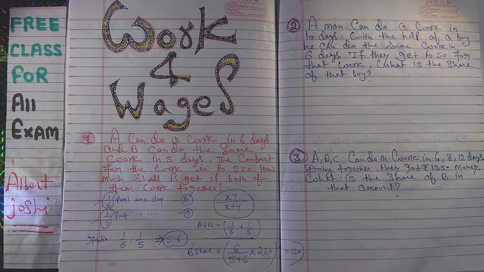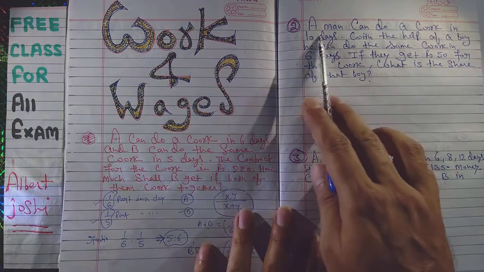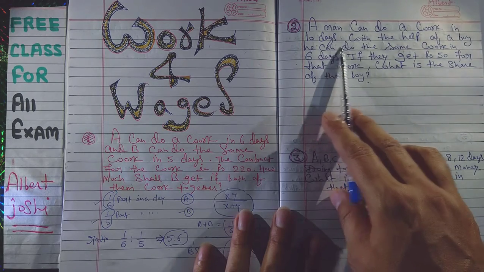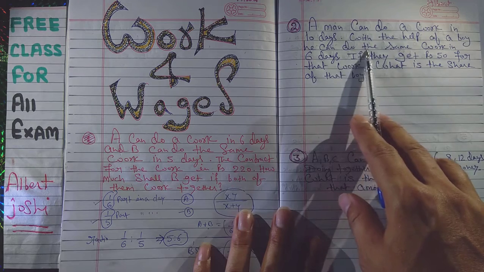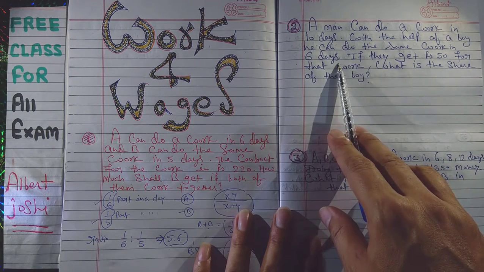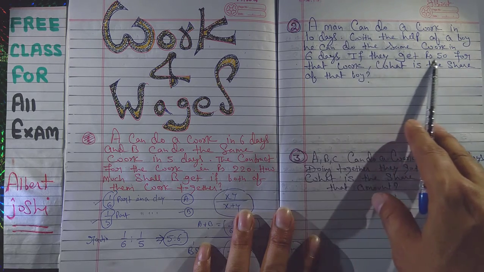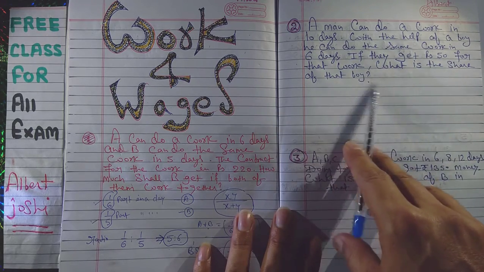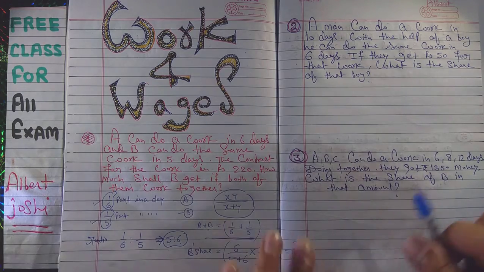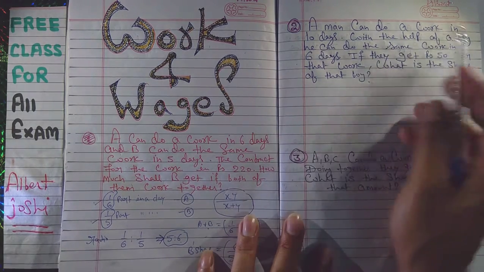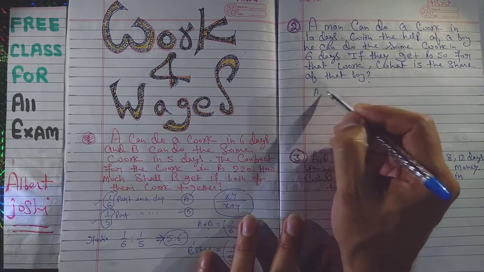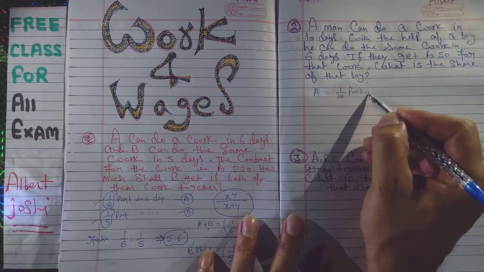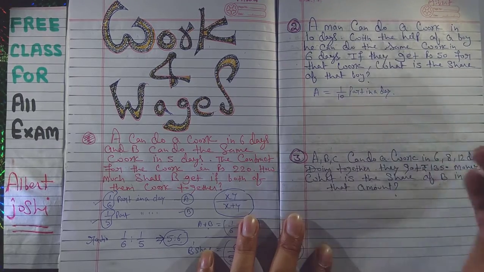Okay. Now the second question: a man can do a work in 10 days. With the help of a boy, he can do the same work in 6 days. If they get rupees 50 for that work, what is the share of the boy? So a man can do a work in 10 days, means A can complete 1/10 part in a day.